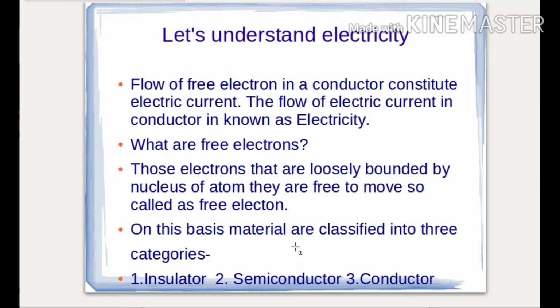On the basis of this conductivity, materials are classified into three categories. The first one is insulator, the second semiconductor, and the third one is conductor. This conductor we are studying. Now what are insulators? Insulators are those materials that do not conduct electricity.